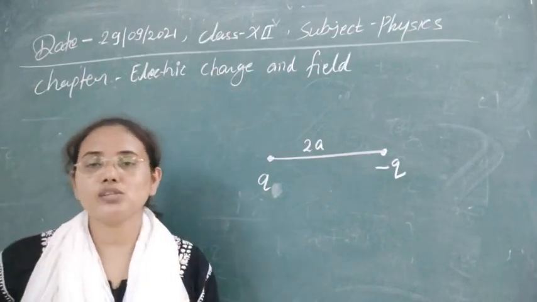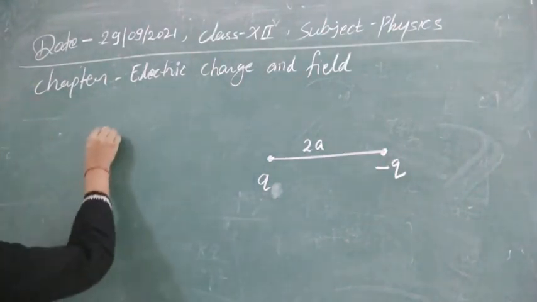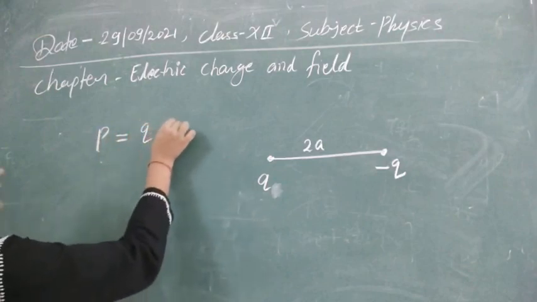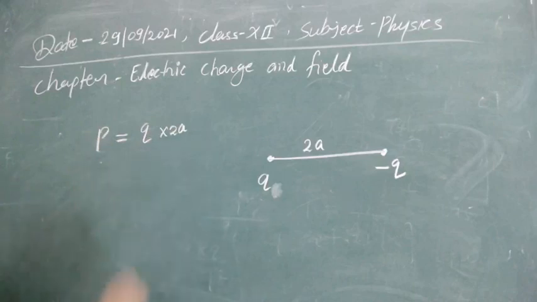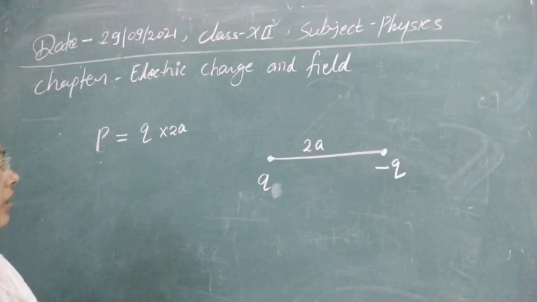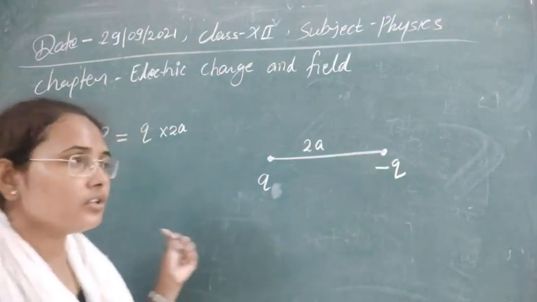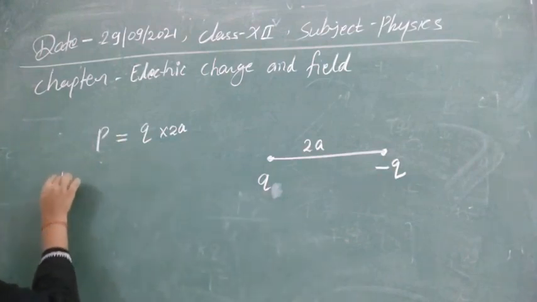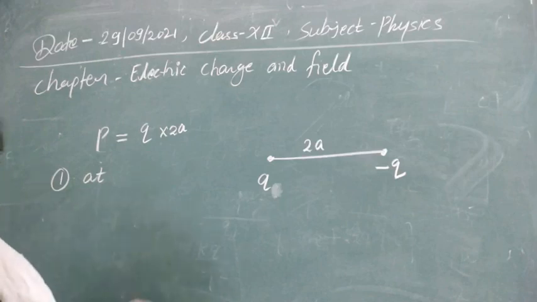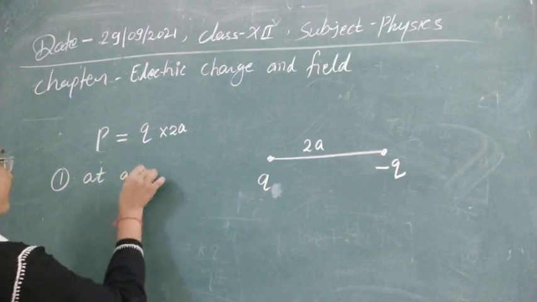That property is known as dipole moment, and we can define the dipole moment mathematically by the formula: the strength of one charge times the distance between the two charges. So this is called the dipole moment or electric dipole moment. Now let's find out the electric field due to this electric dipole. There are three possibilities to find the electric field, but we are talking about two possibilities here. First one, at axial point.